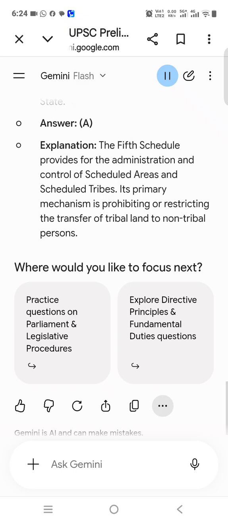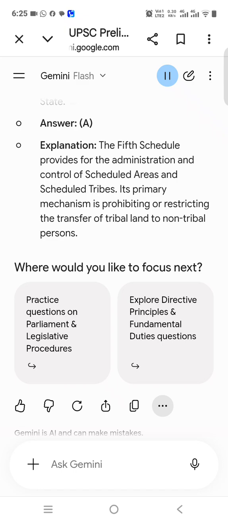2. Fundamental rights and judiciary. Q2. Under the Indian Constitution, concentration of wealth violates, UPSC Prelims. A. The right to equality. B. The directive principles of state policy. C. The right to freedom. D. The concept of welfare.